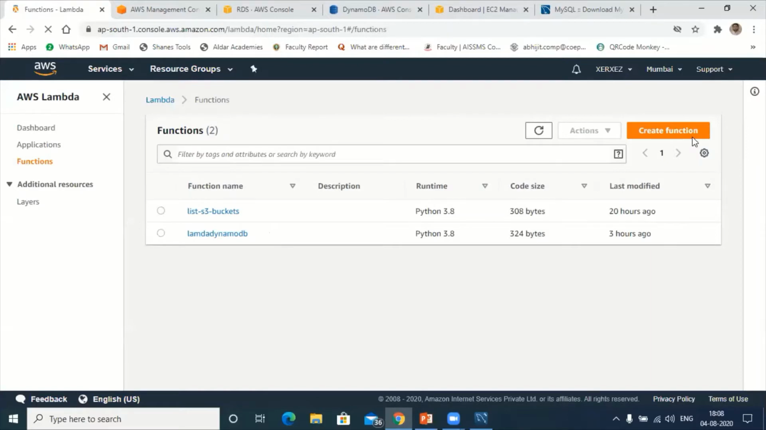You know how to create a Lambda function by hitting on Create function. First, for the time being, we will see how to list out the buckets which are available in S3. I have already created a Lambda function here, so I'll click on this. So, processing.